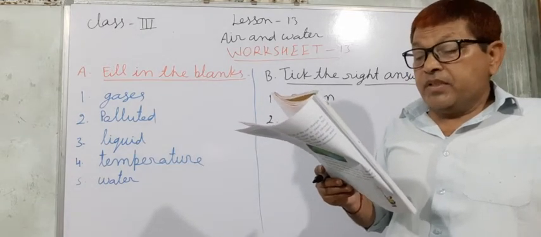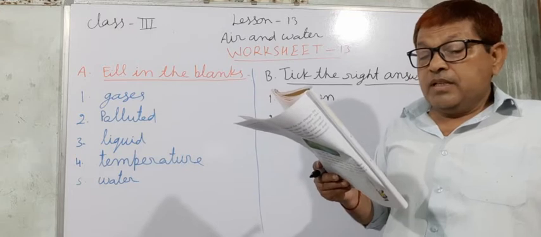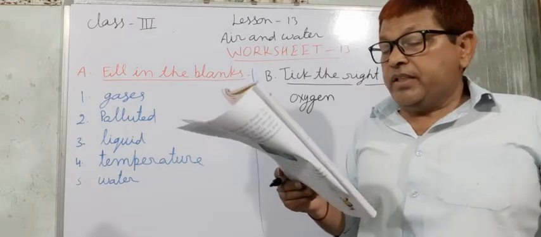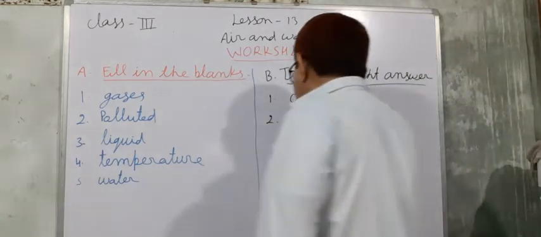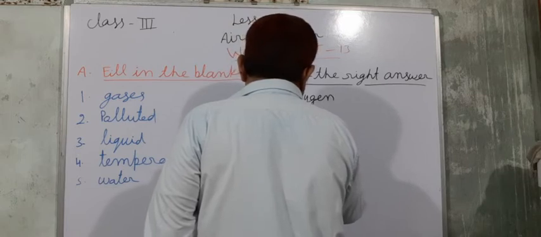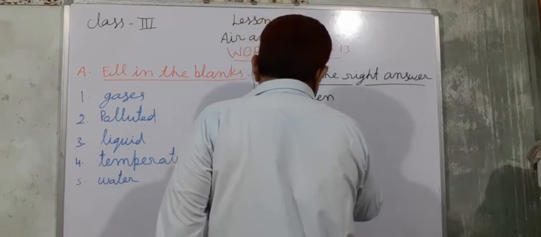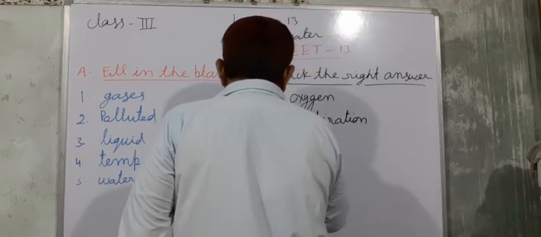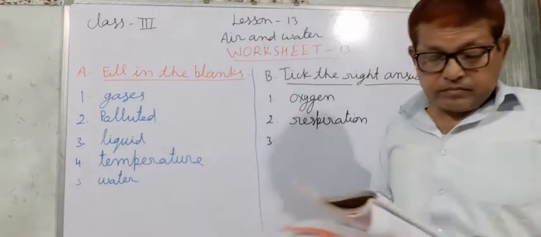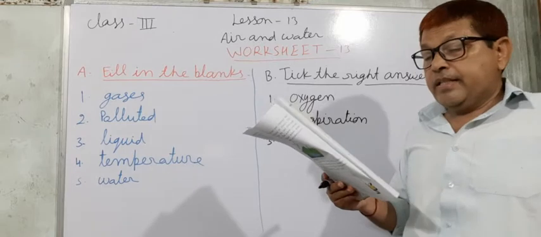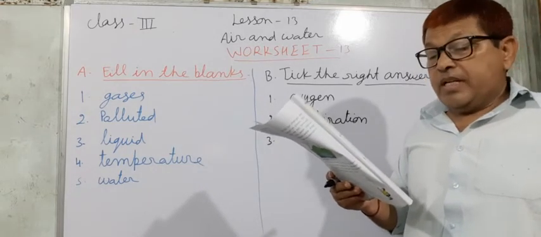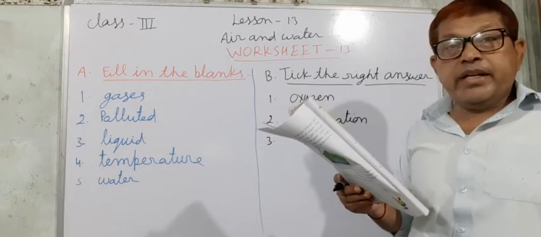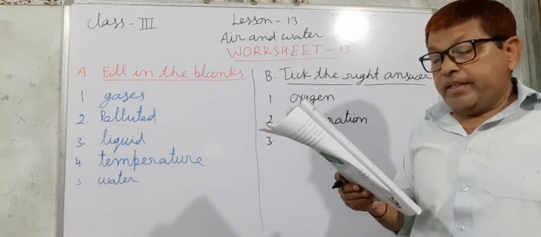So here, when we breathe air through the nose, it is called respiration. So second, you have to write respiration. Now third, gaseous form of water is, three options are given: steam, air and ice.